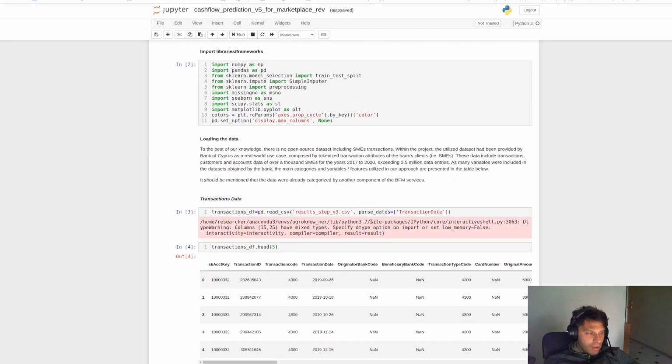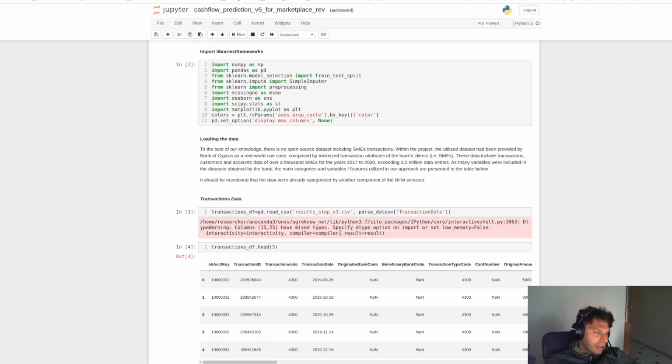We should mention at this point that we are using Python as a programming language. However, if someone is not familiar with Python, he can just comprehend the process and the steps and apply them leveraging other tools.